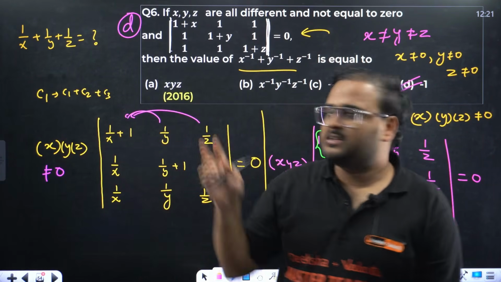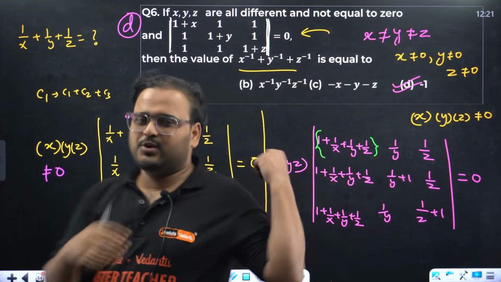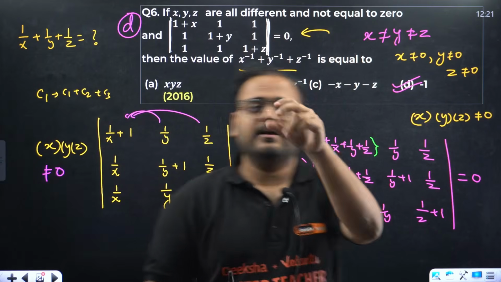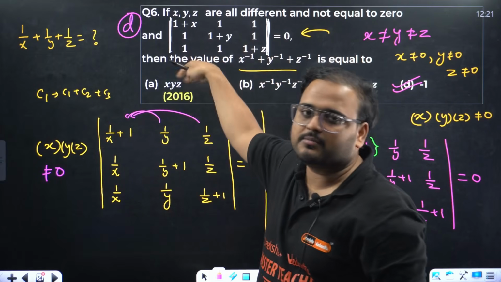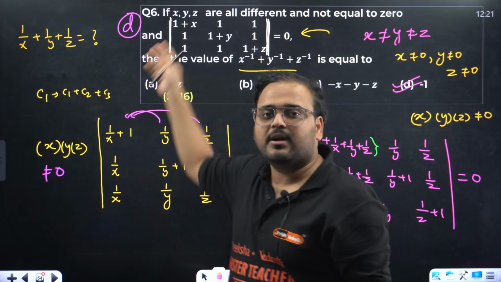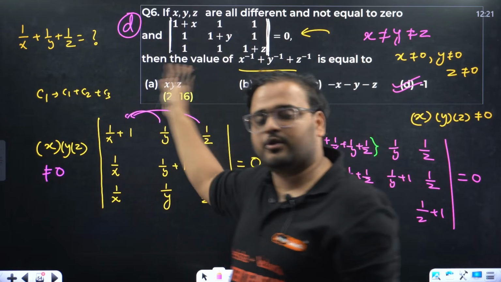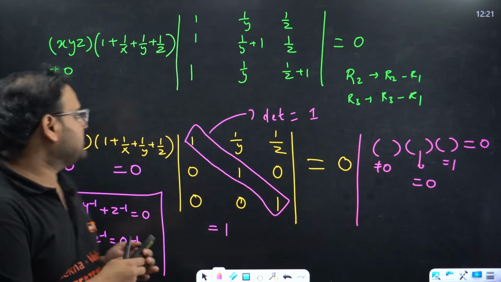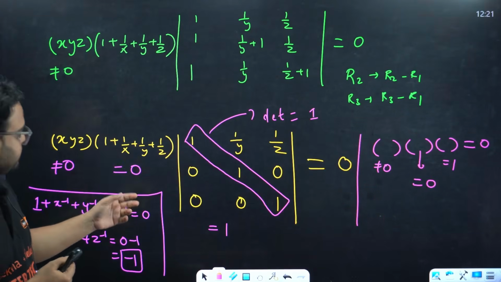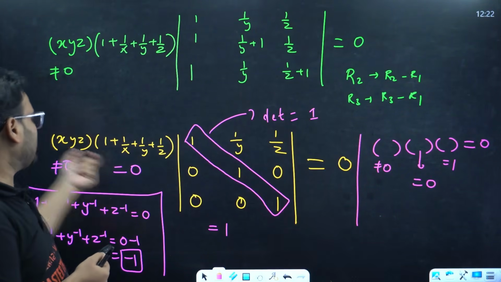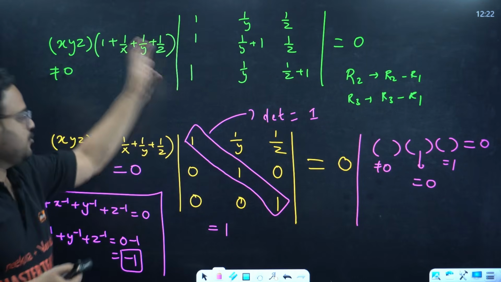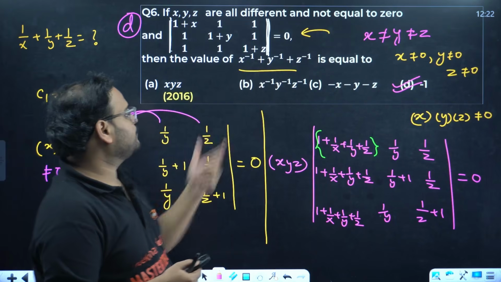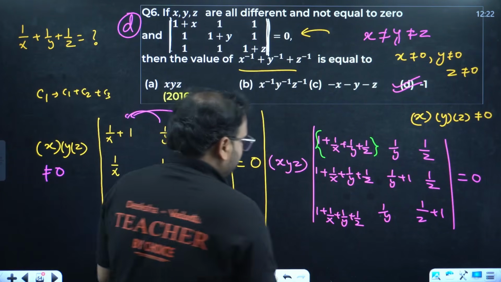If you want to solve using the expansion method, you are welcome to. Sir, it took longer. Actually, it will not take longer if you know the approach. What is the approach? First, take x, y, z common from the 3 columns so that we have 1 by x, 1 by y, 1 by z form. Then you add all of it, you get the value of this. You also take this common. Once you understand this part, this will clearly be a non-zero value. I want to find this only. I have done all of this to show you the exact answer. But in the question, I need to find this value, and after you take it common, you can get your answer directly from here.